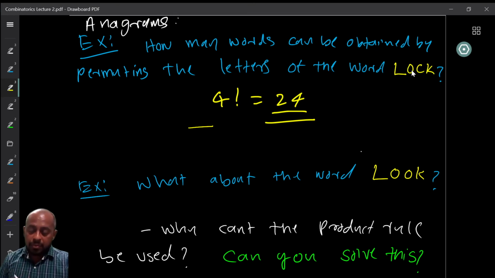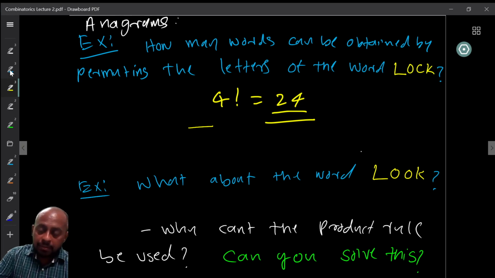Why can we not use the product rule to find the same thing? So how do we use the product rule here? Well, out of LOCK, the first position can have all 4 possible choices. The second position, once you chose the first one, cannot use it again. Therefore, I have 3 choices, then 2 choices, and 1 choice.